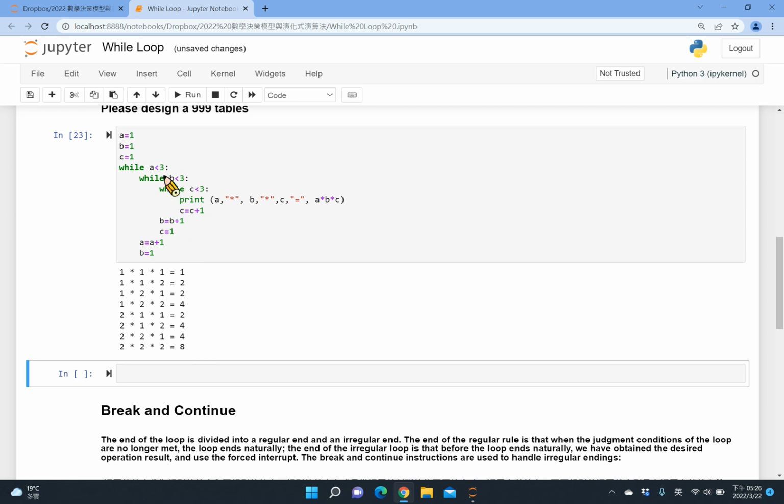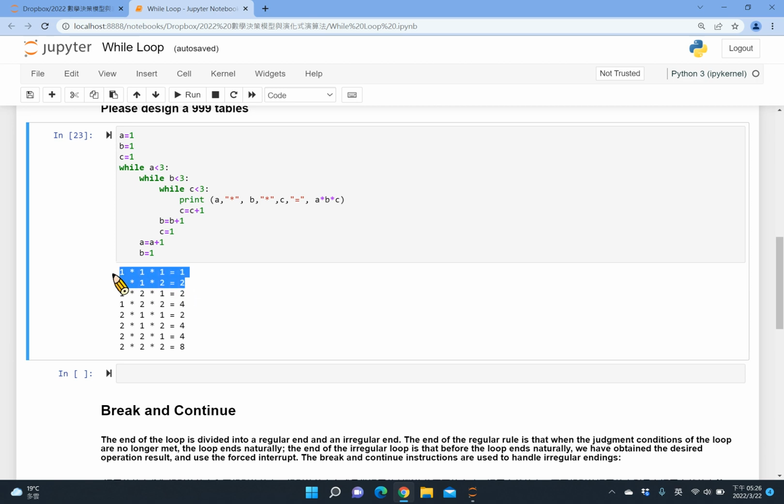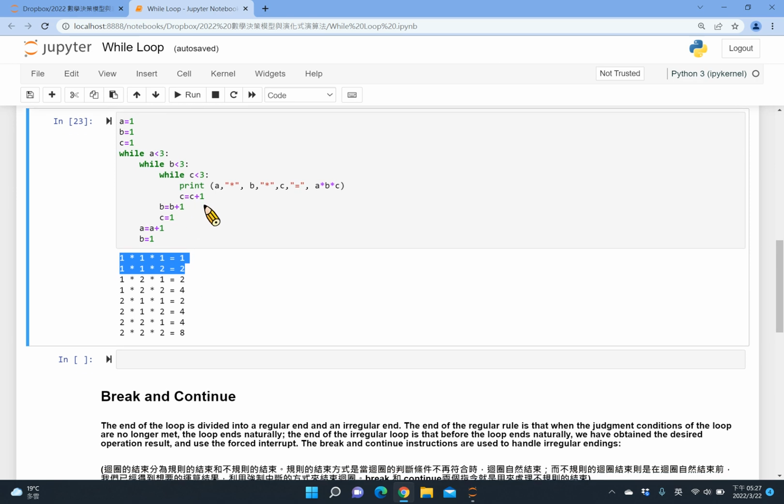For example, instead of 10, I probably will start with 3. So I understand each of the values will become only 1 and 2. So first of all, in the first round, A equal to 1 and go inside, B equal to 1 and then go inside C. First go with C equal to 1 and second time C equal to 2. So that's the inner loop of C. Finish. Then we jump out, then back to B loop.